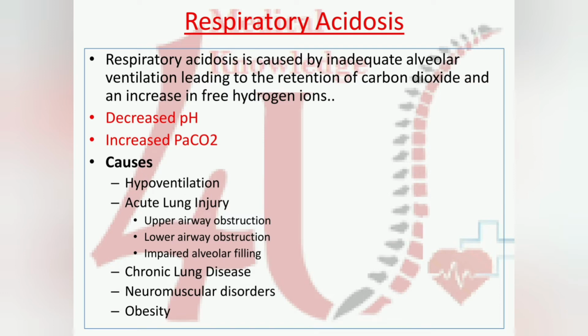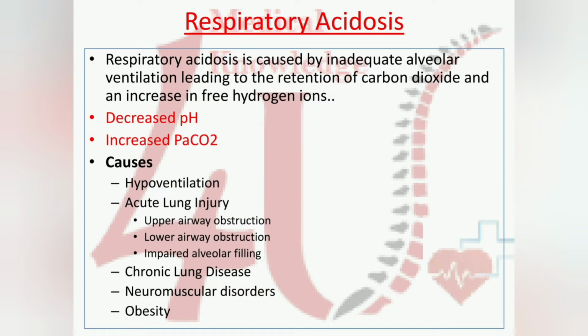If it is not working properly, it will cause retention of carbon dioxide, which means there is no exchange of oxygen, and carbon dioxide will increase in our body, and it will free the hydrogen ion, and through that we will get acidosis. In that, our CO2 level will increase, and obviously the pH level will decrease.